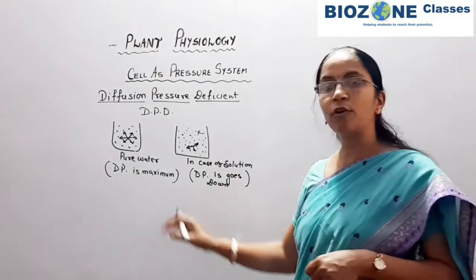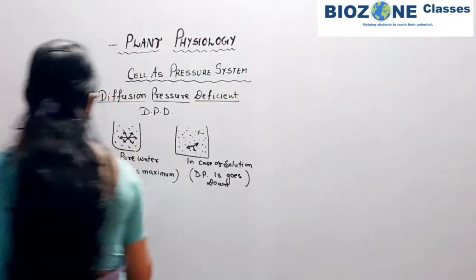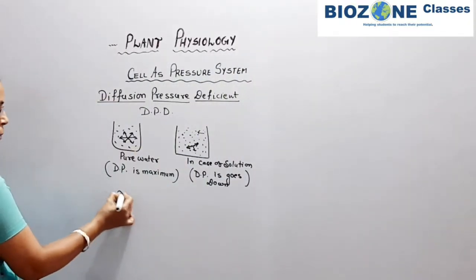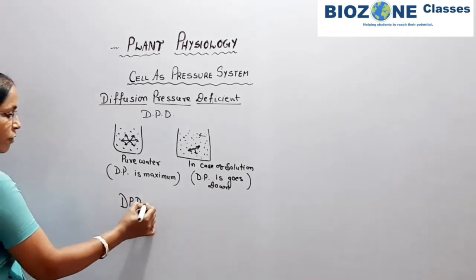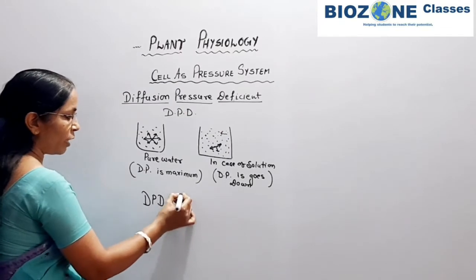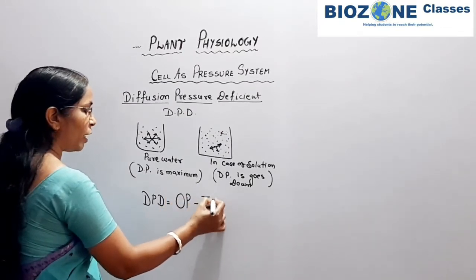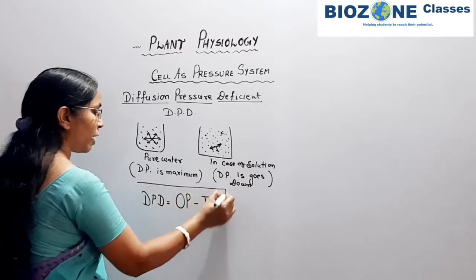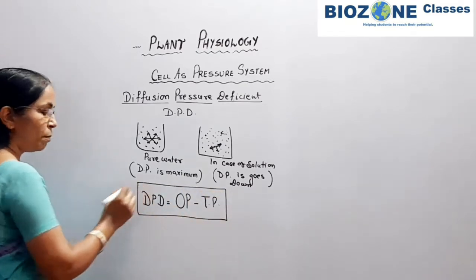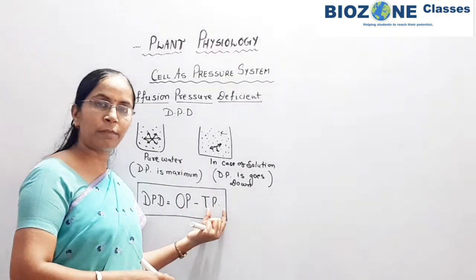Therefore, whenever we study DPD, you already remember, DPD is diffusion pressure deficiency. And what is DPD? You can simply define it as the difference between the osmotic pressure and turgor pressure of the cell. Now we have already studied osmotic pressure and turgor pressure.